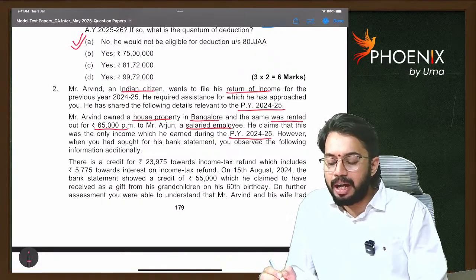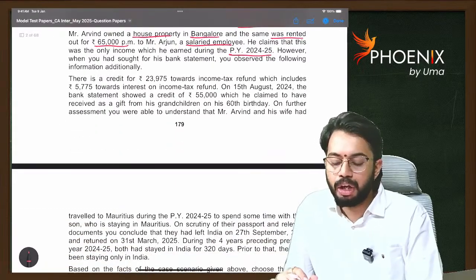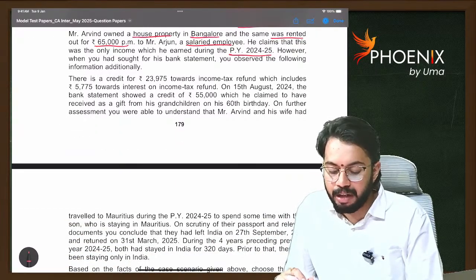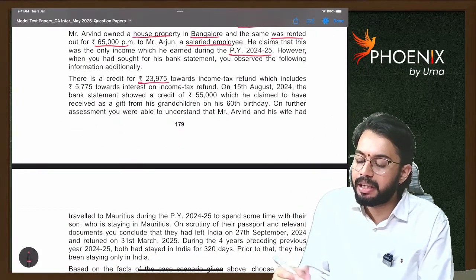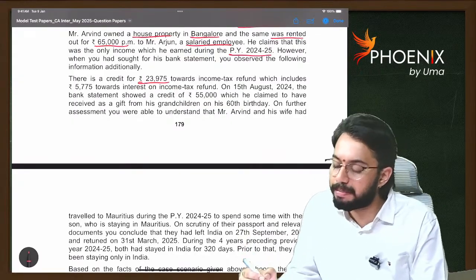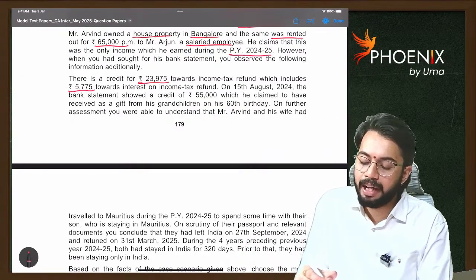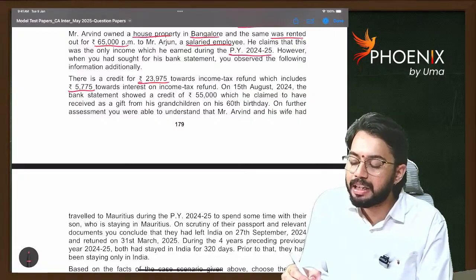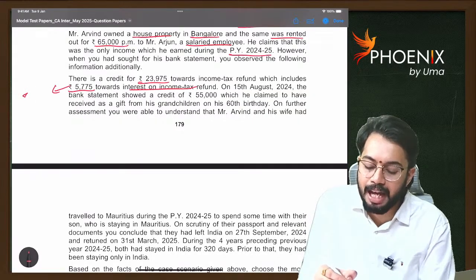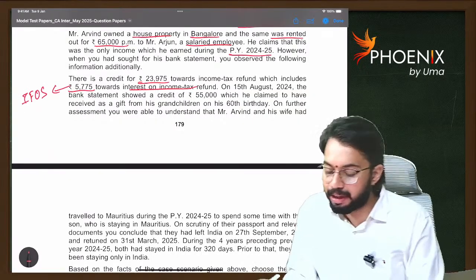However, when you sought his bank statement, you observed the following information additionally. There is a credit of 23,975 towards income tax refund, which includes 5,775 towards interest on income tax refund. So this is taxable under income from other sources.